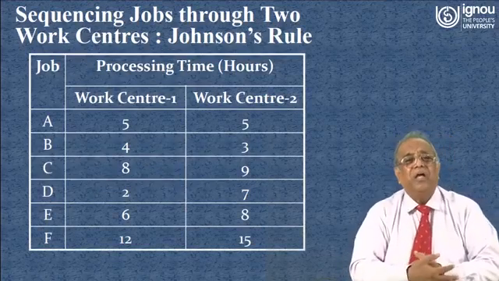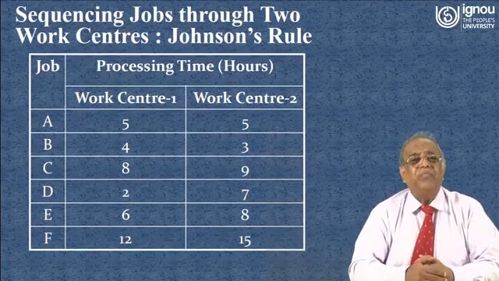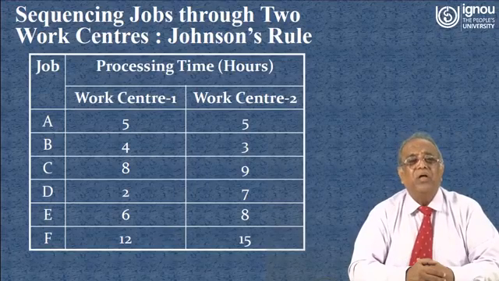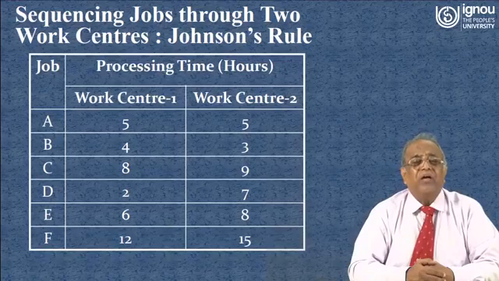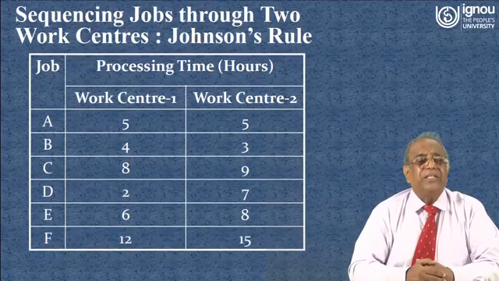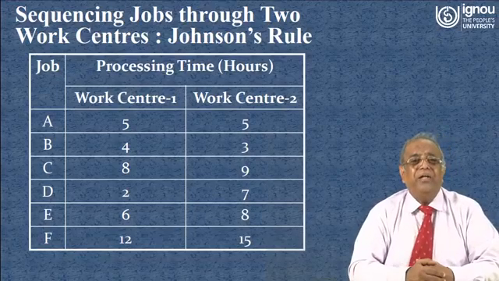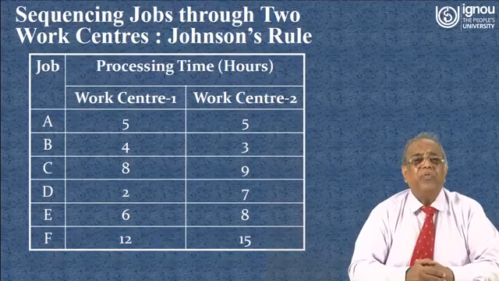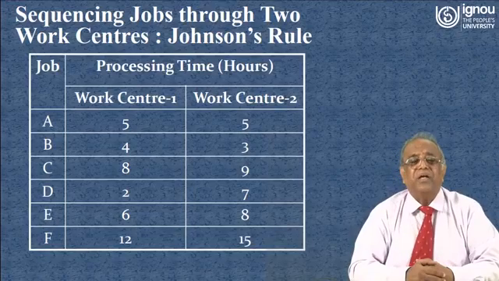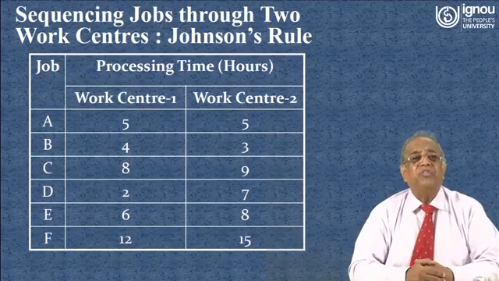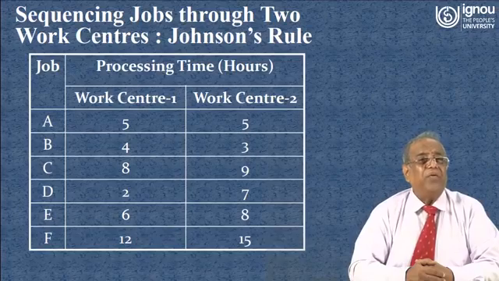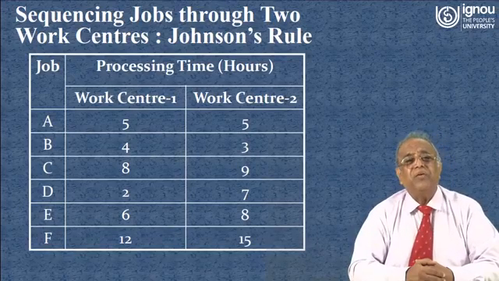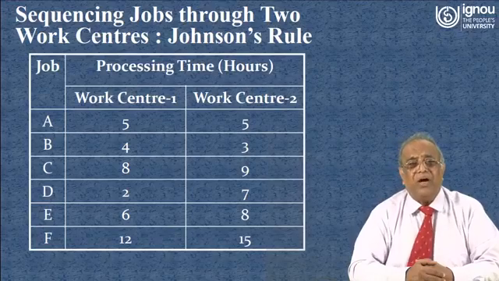Now we will discuss a very interesting sequencing problem that we call jobs through 2 work centers by Johnson's rule. You see from this table there are 6 jobs: A, B, C, D, E and F, and there are 2 work centers, and the processing time for each job at the 2 work centers is given. Say, for example, job A will take 5 hours at work center 1, after that it will go to work center 2 and take 5 hours more.